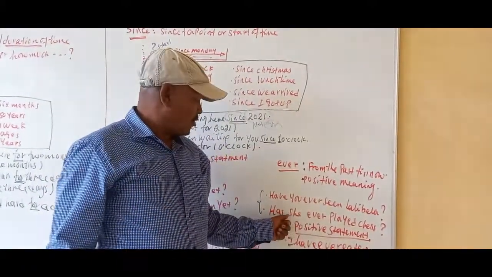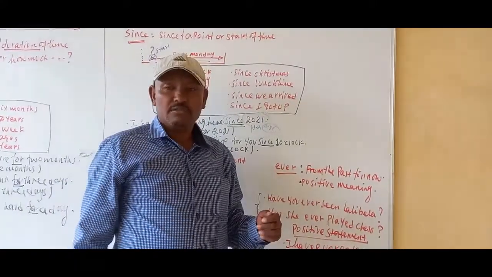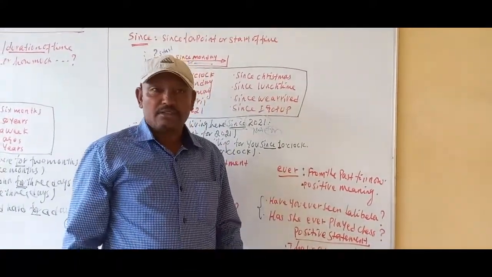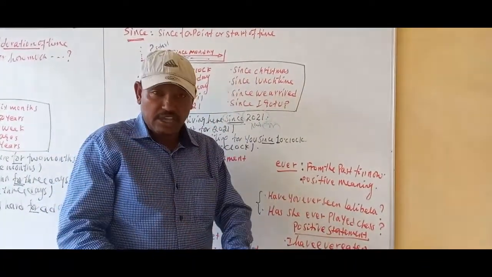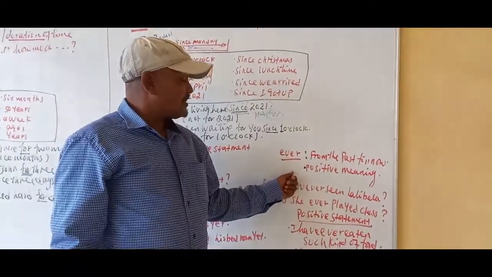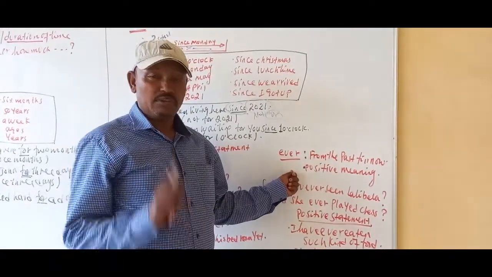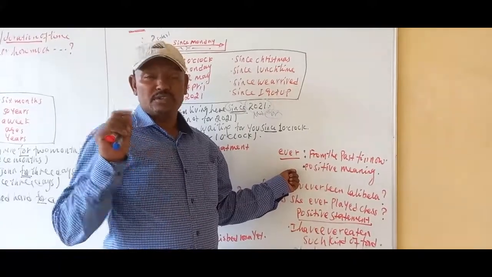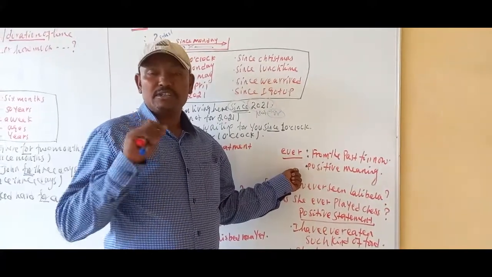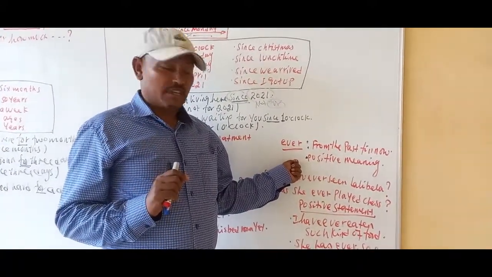Yes, right? Or has she ever played chess? From the past until this time, has she played chess? It means beginning from the past till the time of speaking. So this is the correct use of ever, which is different from never. Never by itself is negative, and we cannot use never for questions; we had better use never for negative statements.